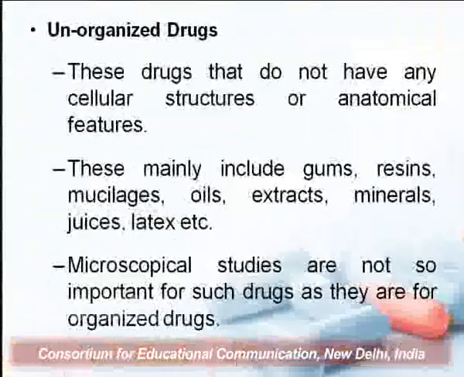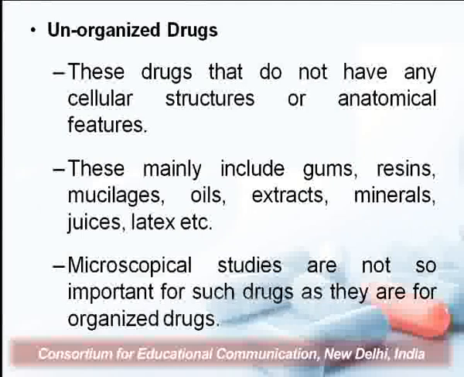Now, unorganized drugs are the drugs that do not have any cellular structures or anatomical features. They do not have any kind of cellular arrangement, and these include basically the secretions or the exudates from the plants, like gums, resins, mucilages, even oils, or minerals or juices or latex, and so on. Since they do not have any organized cellular structures in them, they fall under the category of unorganized drugs. And since they do not have any kind of cellular structures, microscopical studies are not as important for such drugs as they are for the organized drugs.